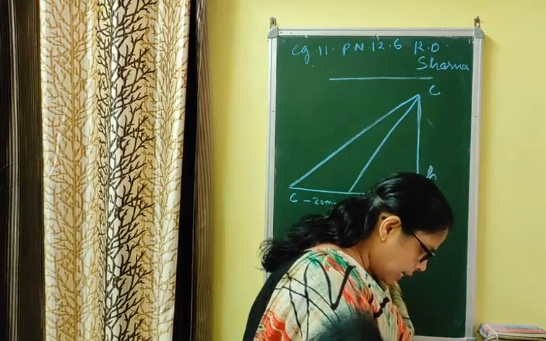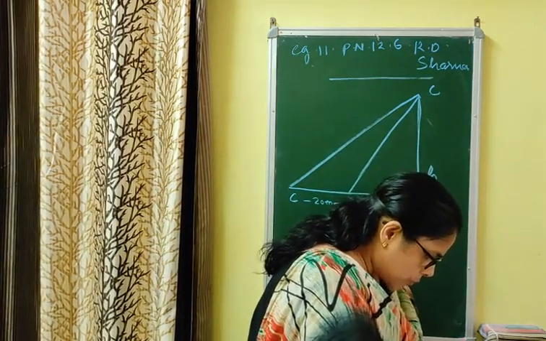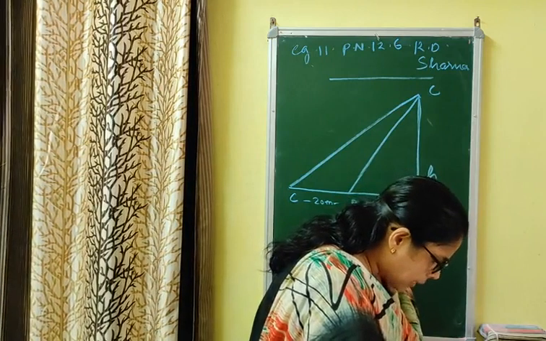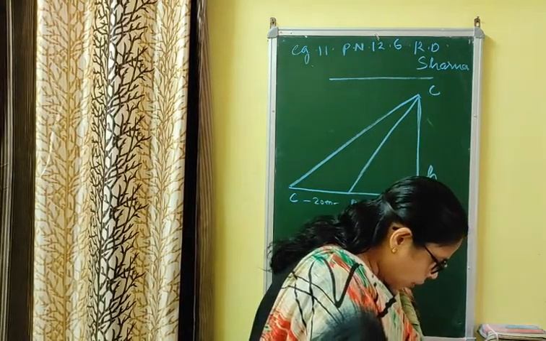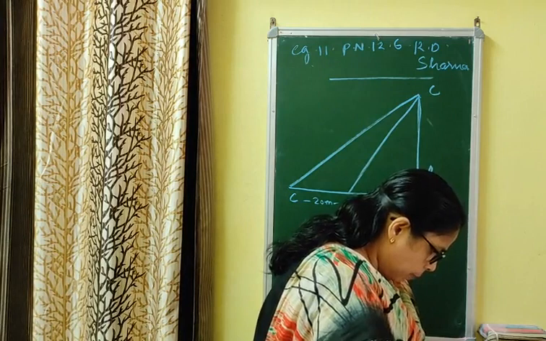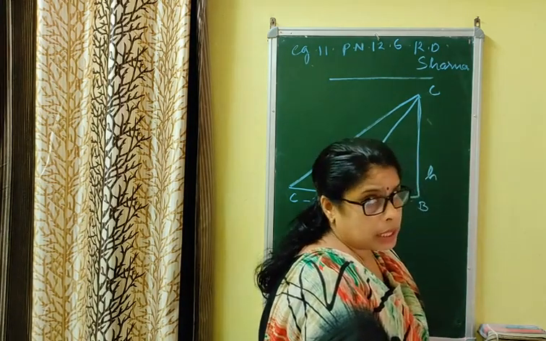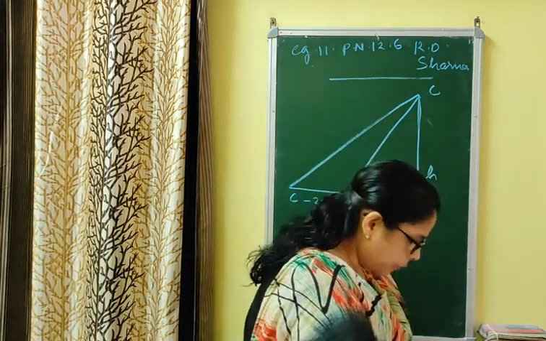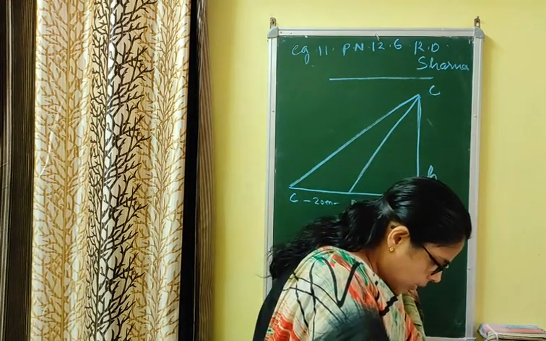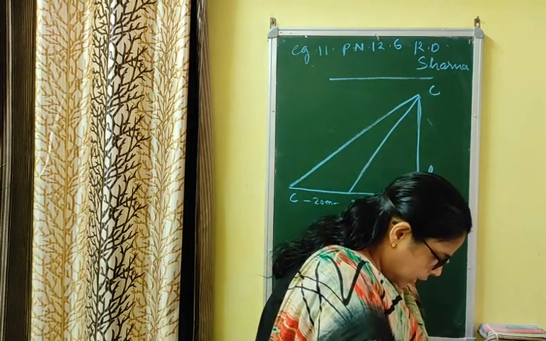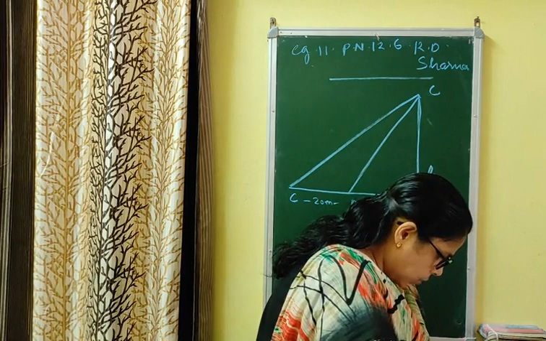A person standing on the bank of a river observes the angle subtended by a tree on the opposite bank is 60 degree. When he retreats, what do you mean by retreat? It means go back, पीछे हटना. Retreat 20 meters from the bank, he finds the angle to be 30 degree. Find the height of the tree and breadth of the river.